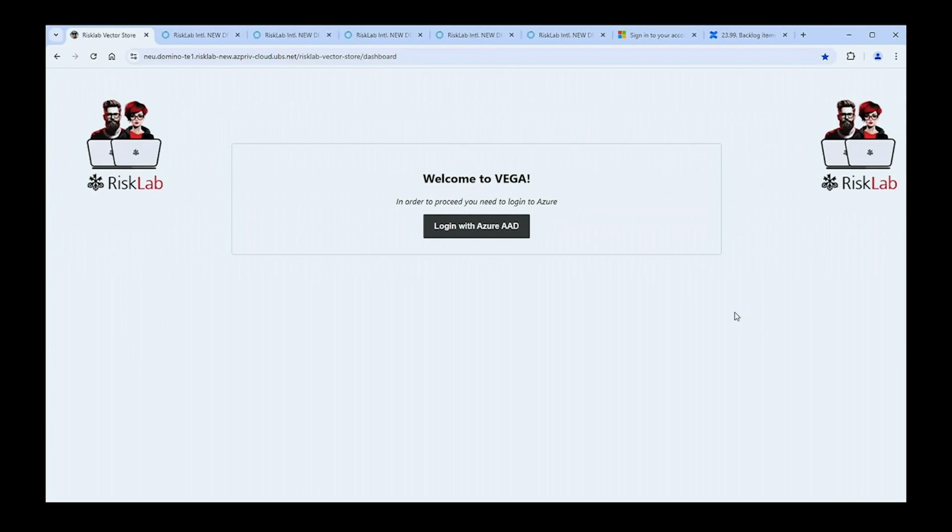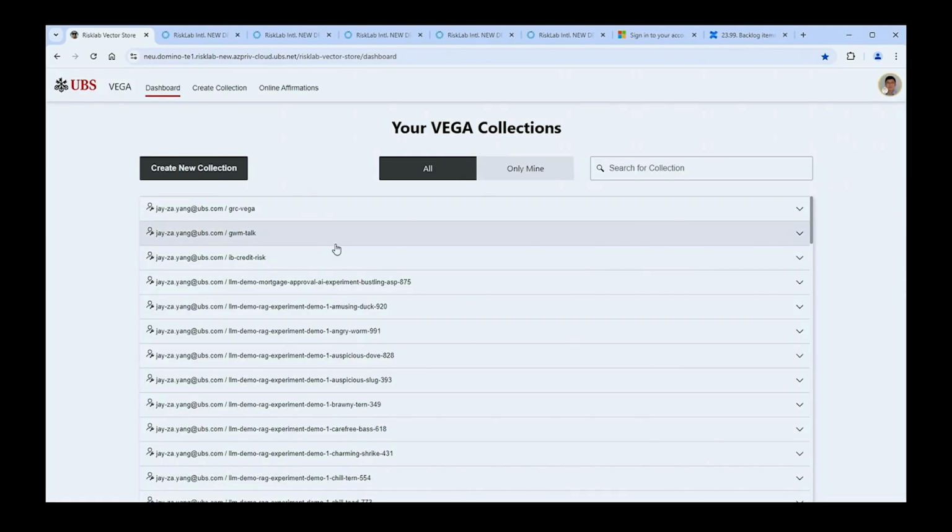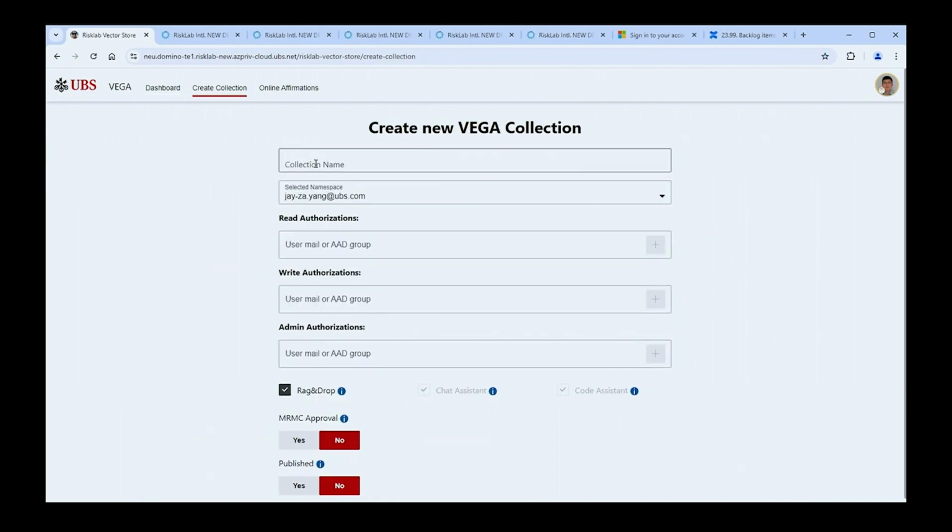So here's a quick demo on how easy it is to create a virtual vector store tenant if you're a data scientist. Of course, you need to log in using Azure AD authentication. Once you're logged in, you are only able to see the list of vector store tenants of which you're a member. To create a new tenant, just click on the create button, enter a name, and state the purpose, whether it's for your personal use or for use cases.